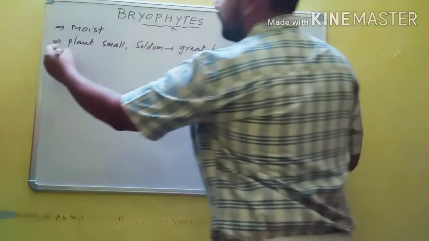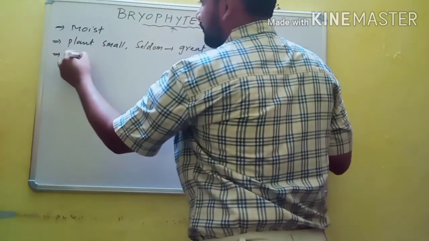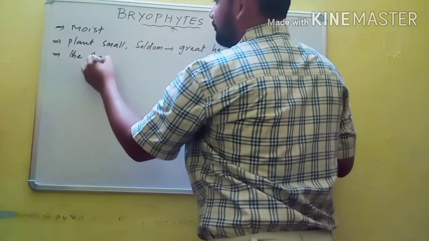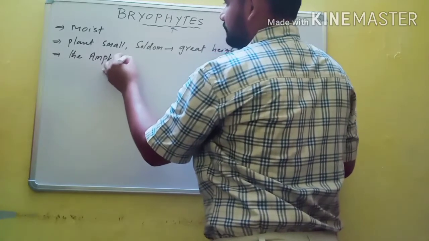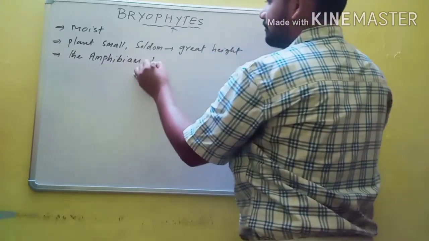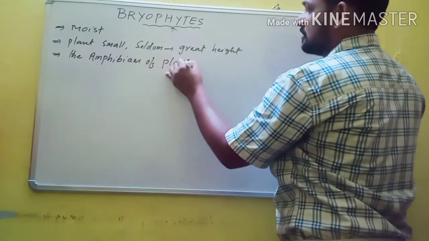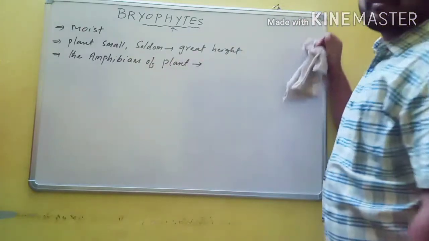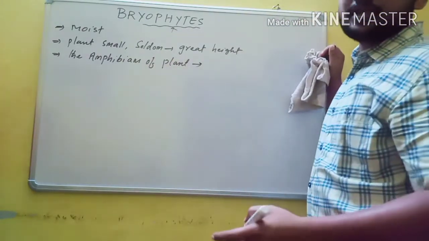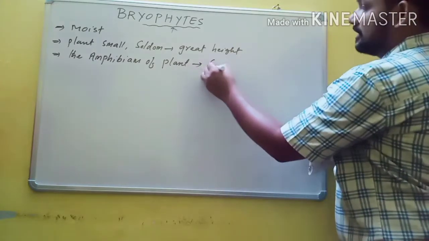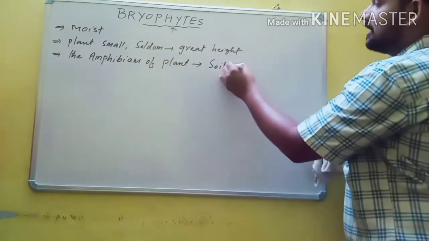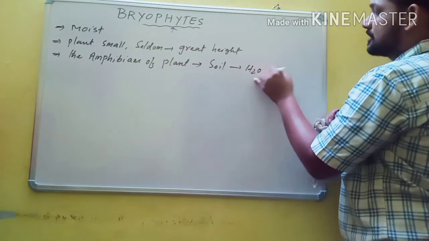The bryophytes are also called the amphibians of the plant kingdom, because they usually survive in the soil. They live in soil, but they depend on water for sexual reproduction.